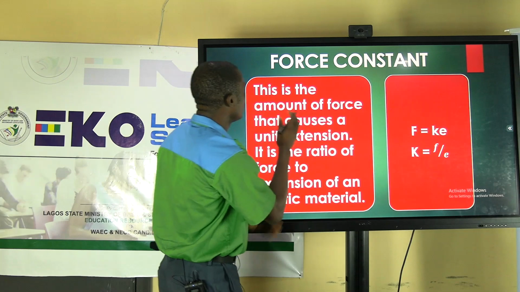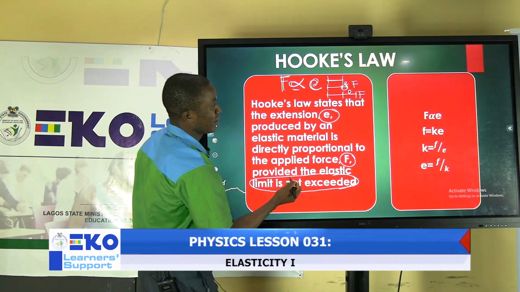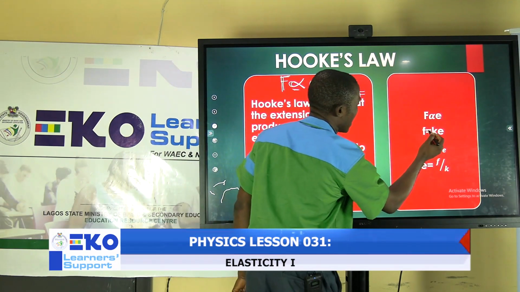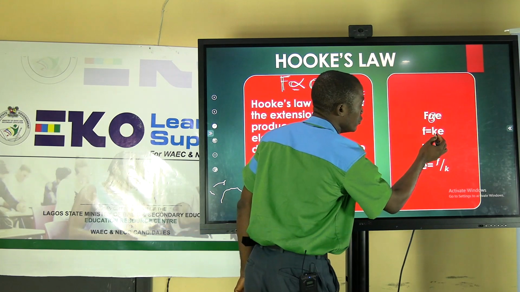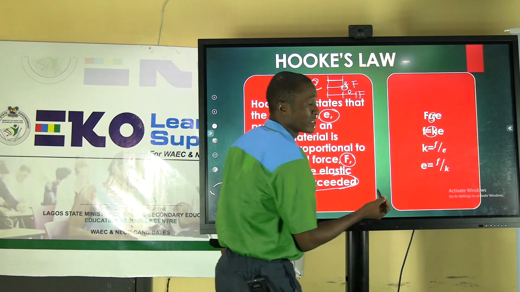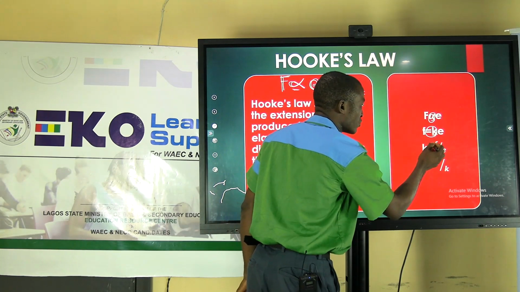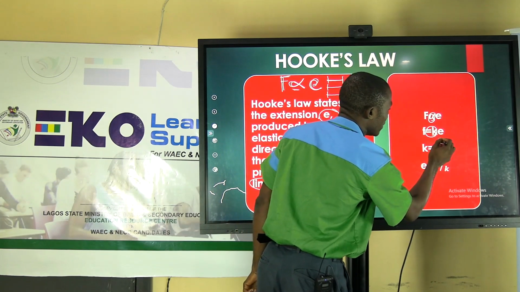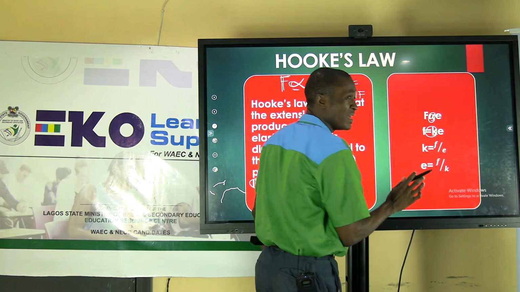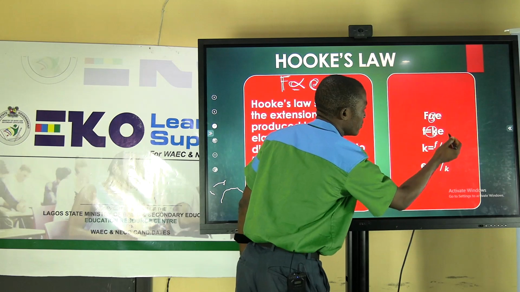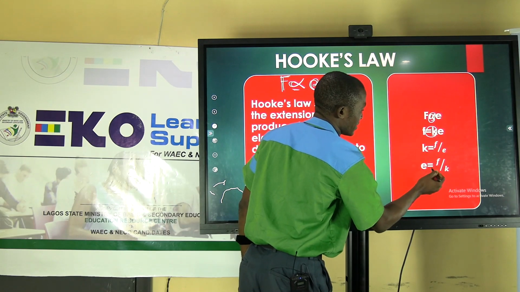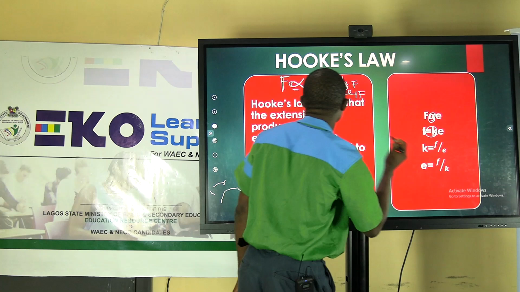Now, if you do that from this part, look at what we have here. We said F equals KE. When you remove the proportionality sign, you introduce a constant and an equality sign. That constant is what we call the force constant or stiffness constant. So it is given as K, which is F over E. But if you are looking for extension, you can make extension the subject of the formula, which is F over K.